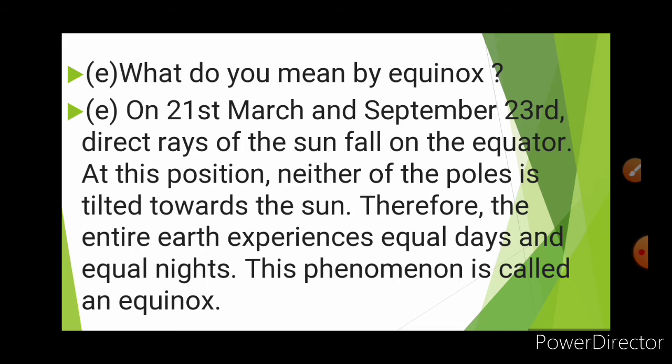Question number 5. What is an equinox? On 21st March and 23rd September, direct rays of the sun fall on the equator. The sun's rays fall on the equator on which dates? On 21st March and 23rd September. At this position, neither of the poles is tilted towards the sun. Therefore, the entire Earth experiences equal day and equal night, and this phenomenon is known as equinox.